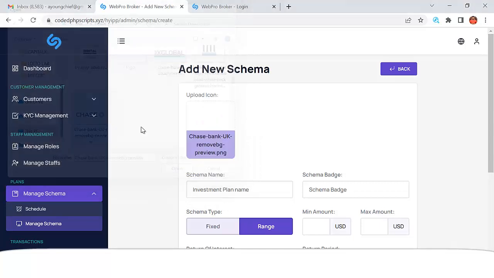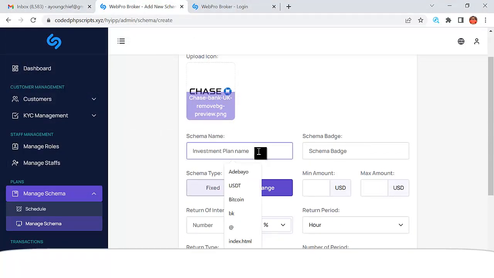image, right? So let me just put this as the investment image. So for the investment plan, I can say a professional.